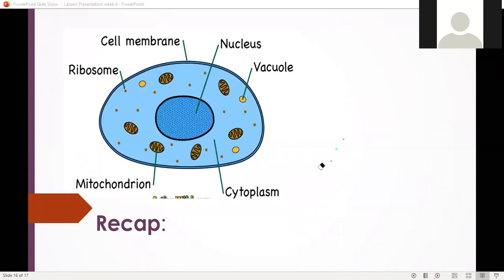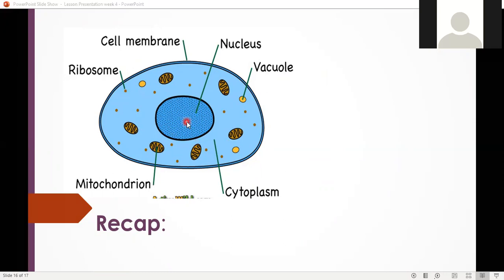So we talked about the animal cell, and we talked about different parts: cell membrane, nucleus, vacuole, cytoplasm, and chromosome. And the nucleus is the control center. Cell membrane, what is the purpose of the cell membrane? It allows some substances to pass, so it controls the movement of the material. Vacuole just stores some liquid and some food. Cytoplasm, all the chemical reactions take place in the cytoplasm.